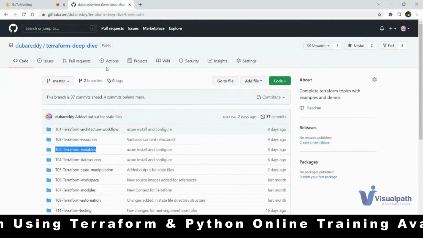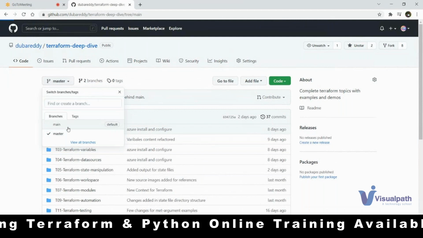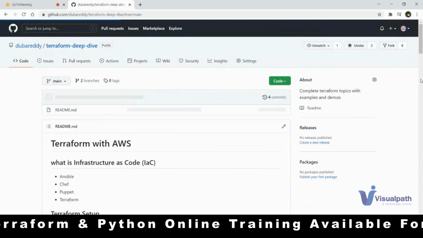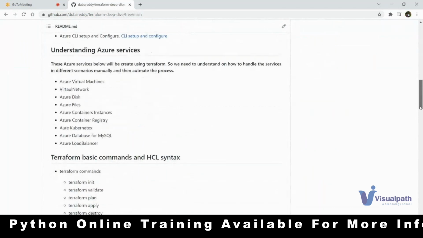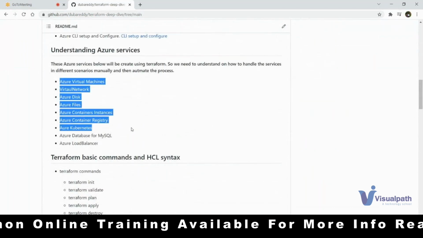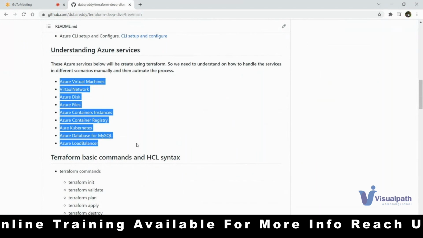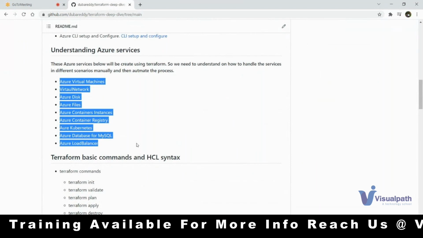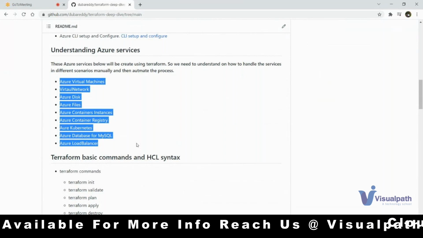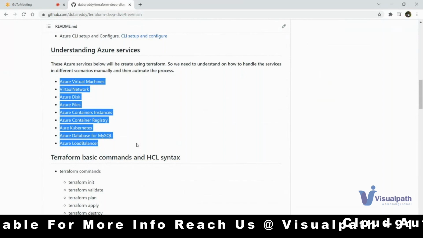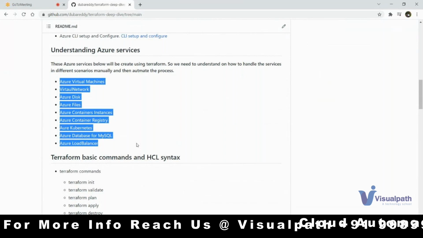And if you go to the main branch, right, all the syllabus, what are the topics we are discussing, that is already mentioned. You can see for Azure, we will be discussing these services: storages, networking, computing, container registry, container instance, Kubernetes, databases, load balancer.